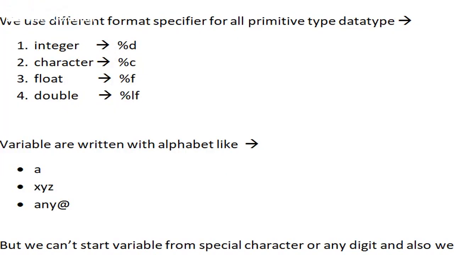And for all primitive data types, we use different format specifiers. For integer, we use percent %d. For character, we use percent %c. For float, we use percent %f. And for double, we use percent %f. This sign is known as percent.